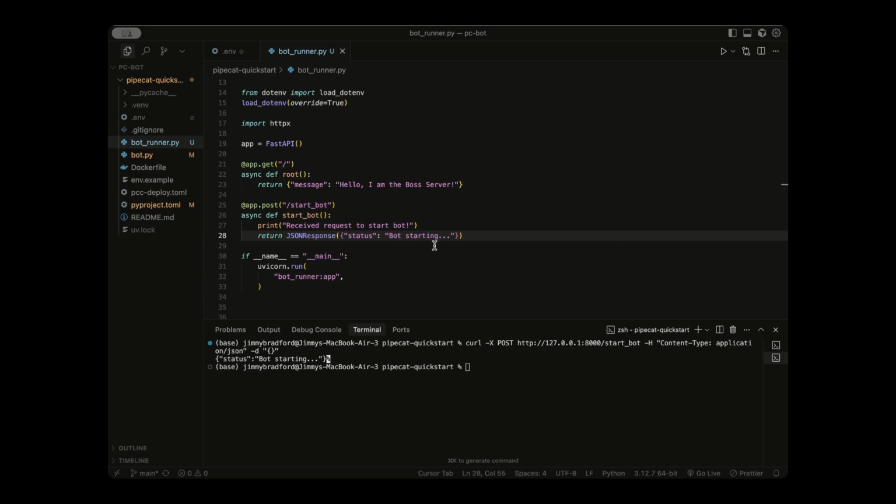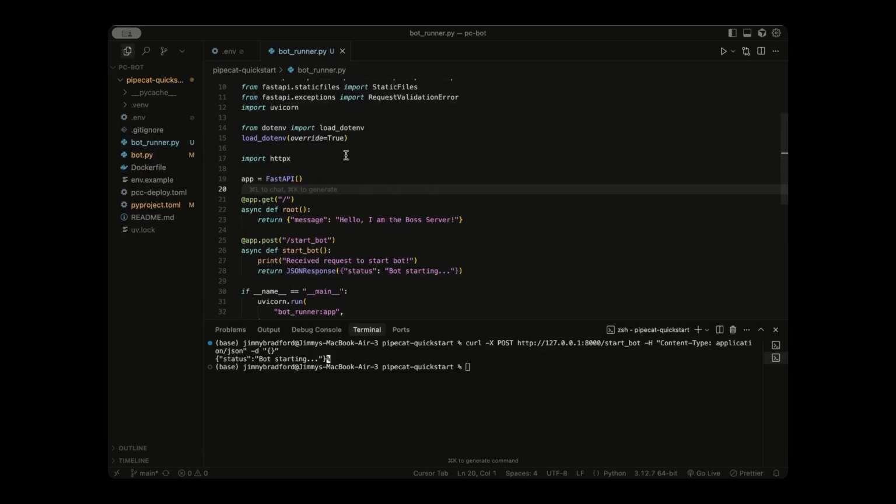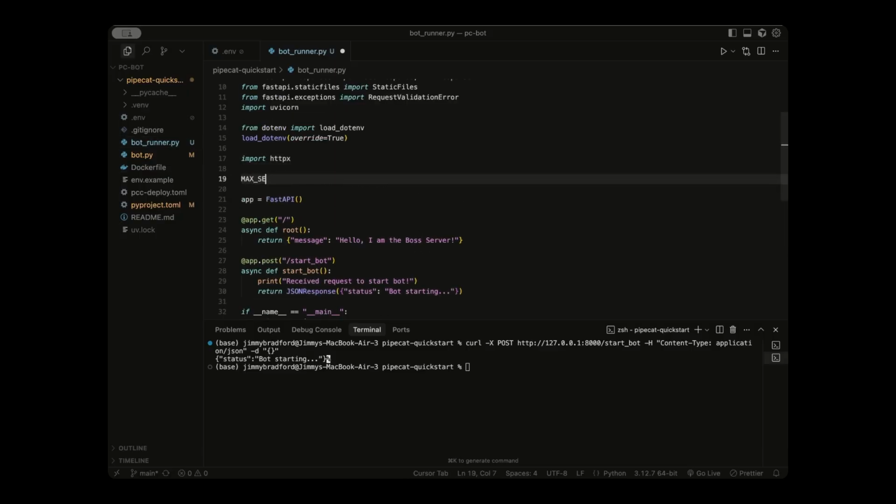Okay, so when our start bot endpoint gets the call, it needs to do its real job, which is talk to the Daily API and create a room and 2 tokens. All right, so first we're going to initialize a max session time variable, and it's going to be 5 times 60 or 300 seconds. Our audio call is going to be 5 minutes max.